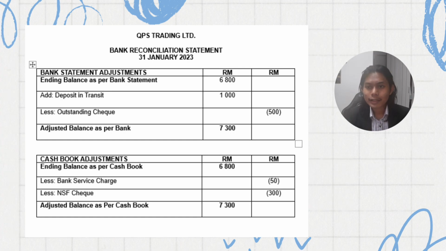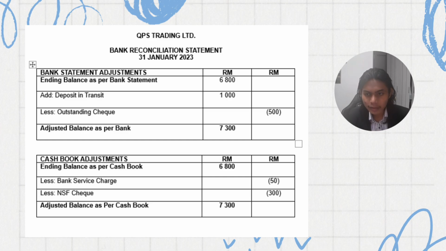All right, moving on. This is the bank reconciliation statement for QPS Trading. As we can see from my left hand side, these are the adjustments that are made for the bank statement. Basically, the bank statement ending balance is 6,800. The adjustments include a deposit in transit of 1,000 and an outstanding check of 500 ringgit, which results in an adjusted balance of 7,300, as we can see from the table.